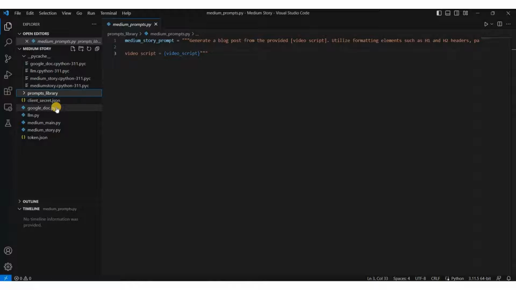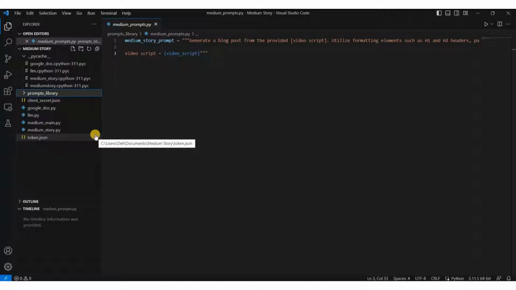Next we have these modules. So basically these are all modules: Google Doc is one module, and this LLM is also a module. This is not a module, this is the main program. So what is the meaning of a module in Python? A module means you don't have to repeat everything all the time.